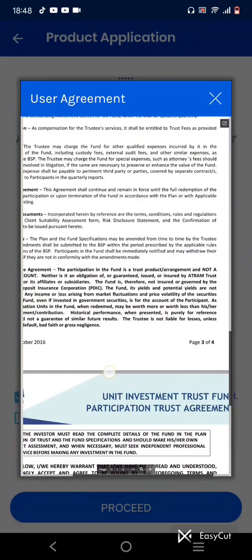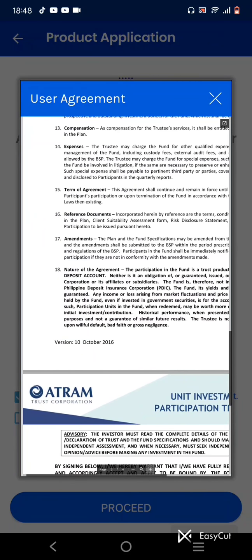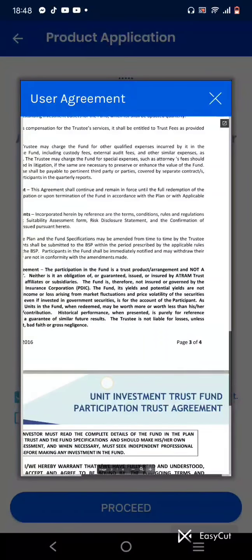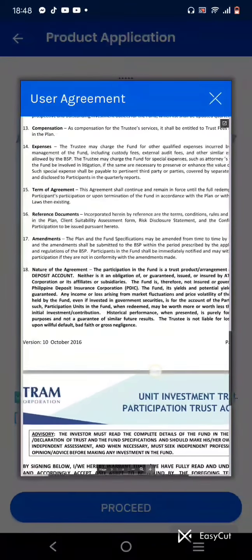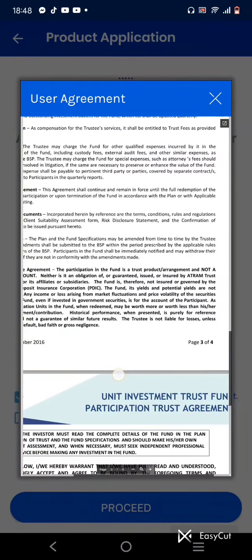So there's no PDIC in our investment. So there is no insurance if something bad happens to our economy. So the fund, its yields and potential yields are not guaranteed. Any income or loss arising from market fluctuations or price volatility of the securities held by the fund, even if invested in government securities, is for the account of the participant.